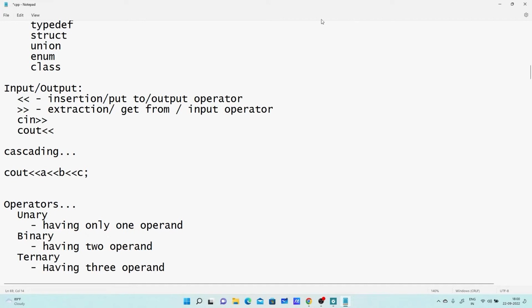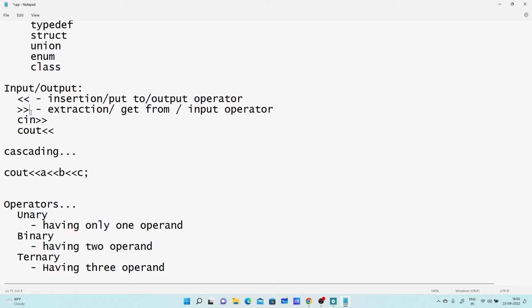One is the insertion operator, also called the put to or output operator, used for displaying output. It should be used with cout.